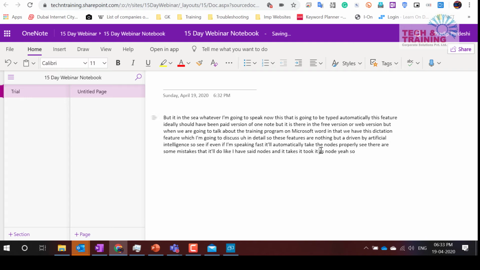Friends, that is how we make use of this OneNote, and there are a few features like mathematics, and features related to students. There are plenty of features related to students which I did not cover, except that calculator and basic features. But there are a lot of things that students can also do. So friends, what I'm going to do now is take up the questions, if there are any.